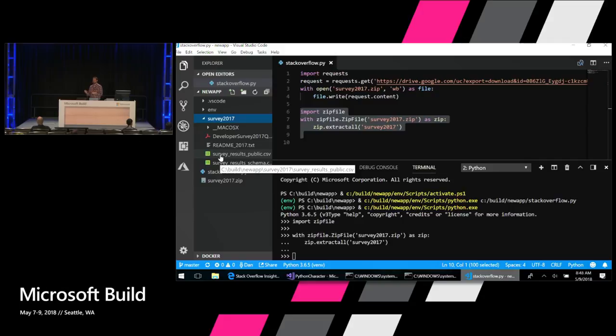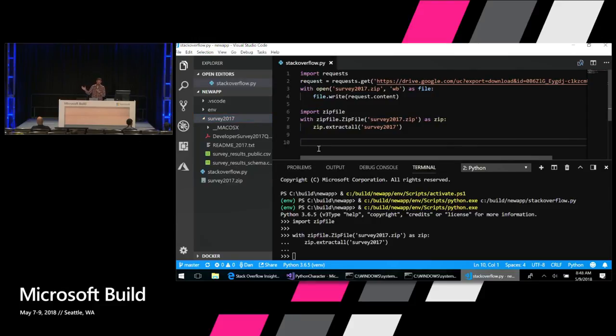Okay, this is a little bit messy. We've got a zip file folder, and there's a PDF here. Let's clean this up. The only file we really need is this survey results public.csv. So let's write a little bit of Python code just to extract out that CSV file and delete everything else.